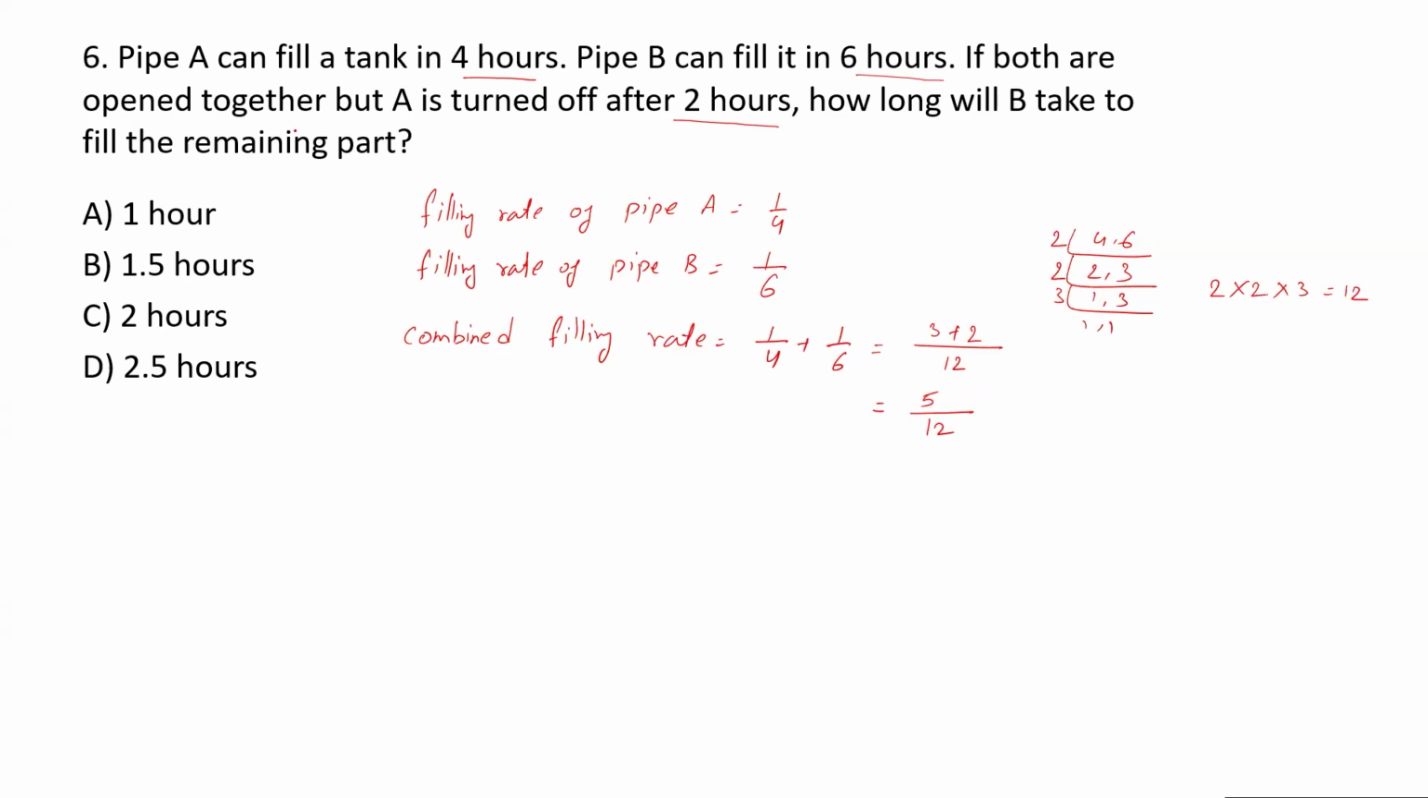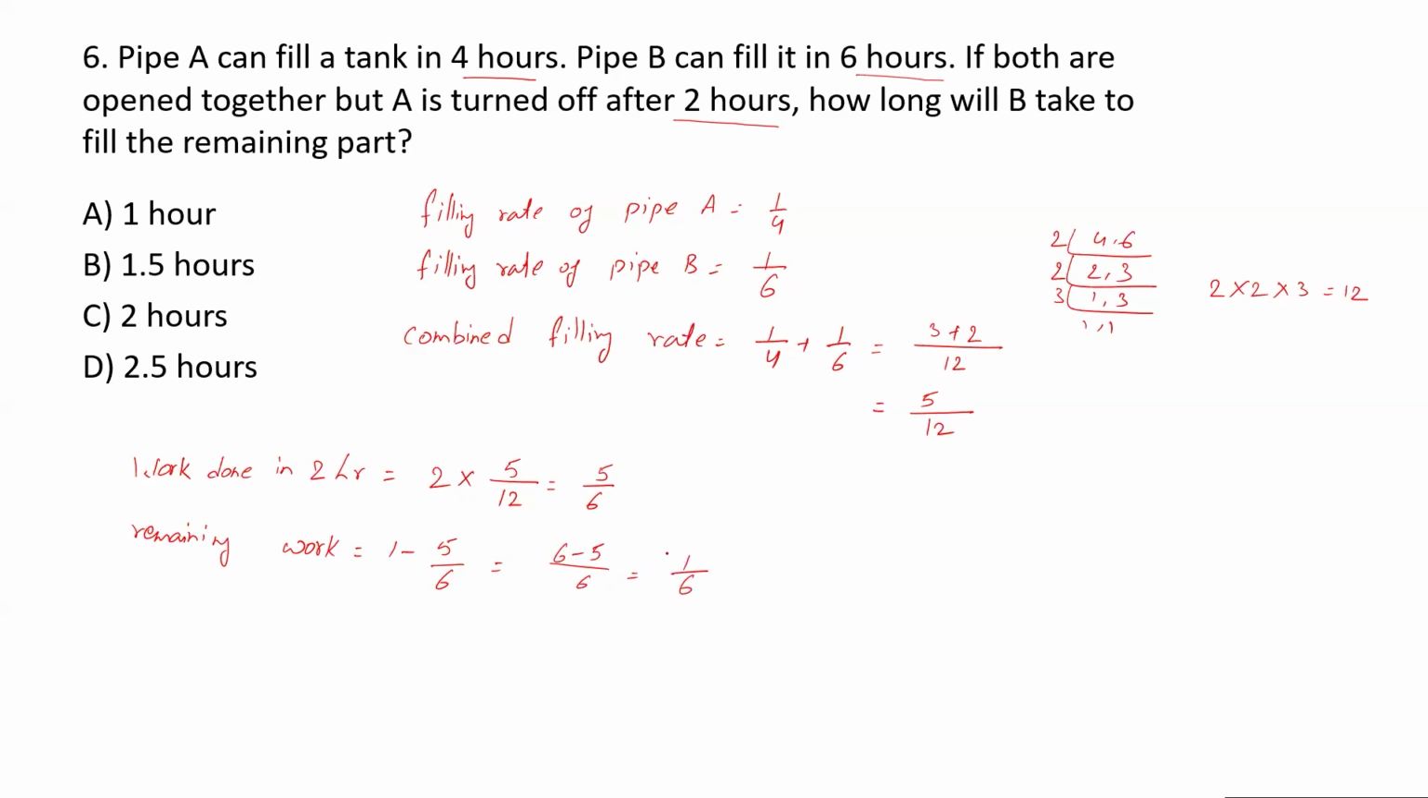So now, see, it is given that both are open together for 2 hours. So after 2 hours, A is turned off. So work done in 2 hours is equal to 2 into combined rate, that is 5 upon 12, and that is equal to 5 upon 6. What is remaining? Remaining work is equal to 1 minus what has already been done, 5 upon 6, and that is 6 minus 5 upon 6, and 1 upon 6.